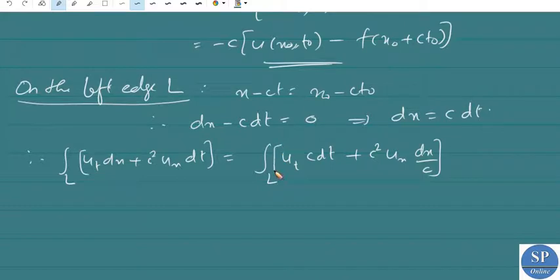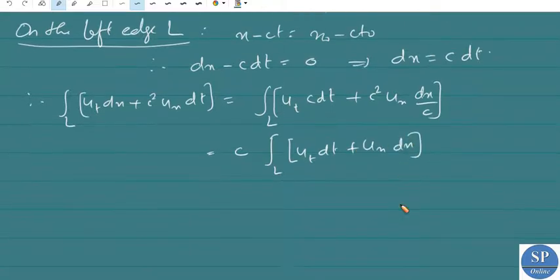Dividing by c and taking c outside, we get c into the integral over L of ut dt plus ux dx. This is nothing but du. So this is equal to c into the integral over L of du.